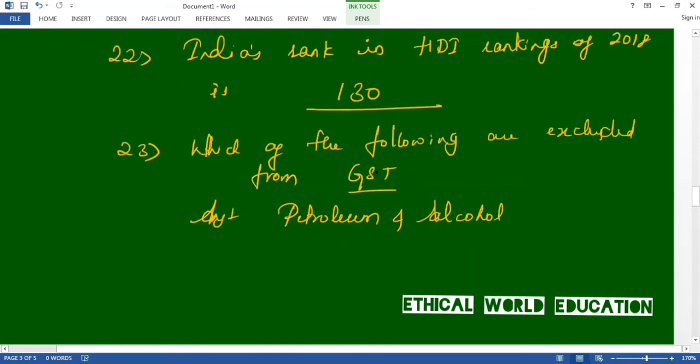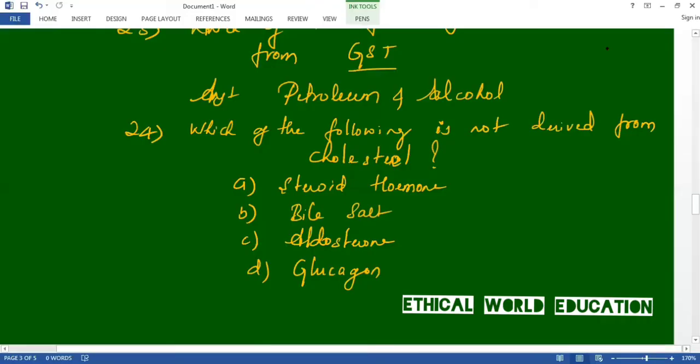The 24th question says, which of the following is not derived from cholesterol? Here, steroid is derived from cholesterol. Bile salt is derived from cholesterol, that is, it is secreted in the liver. Aldosterone is also derived from cholesterol. The answer is glucagon.